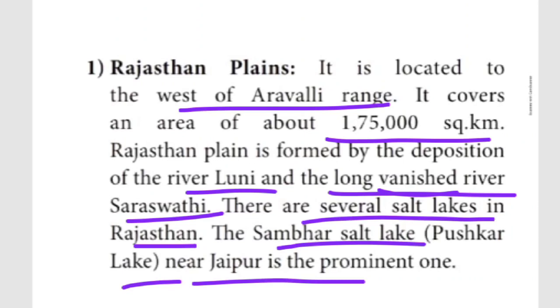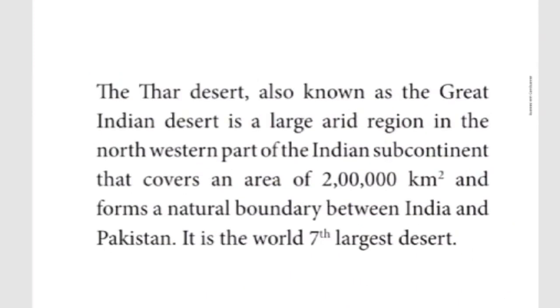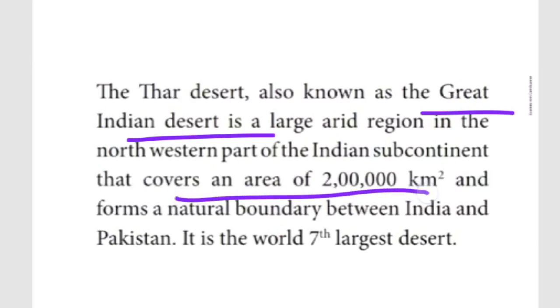The next, regarding the Thar desert, I will show the picture of the Thar desert, children. The Thar desert, otherwise known as the Great Indian Desert, covers 2 lakh square kilometers. It forms a natural boundary between India and Pakistan.